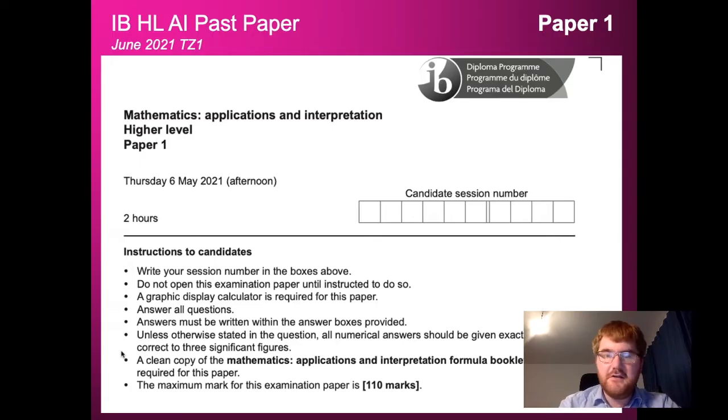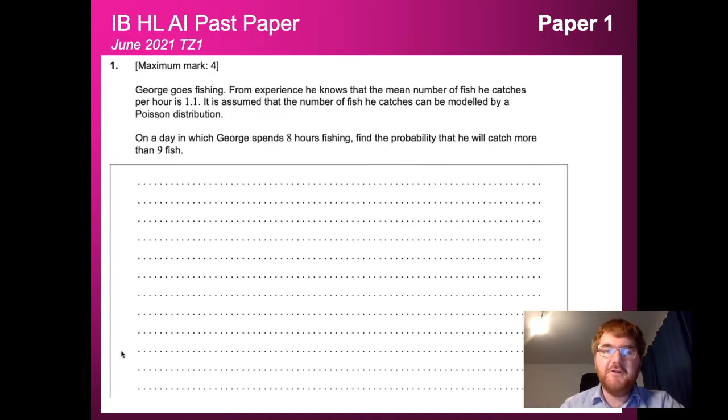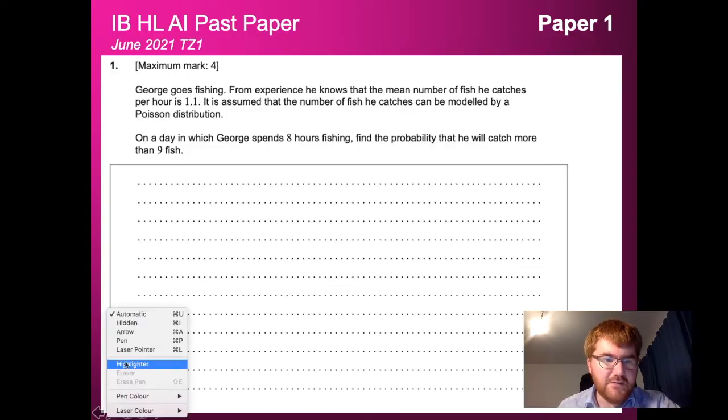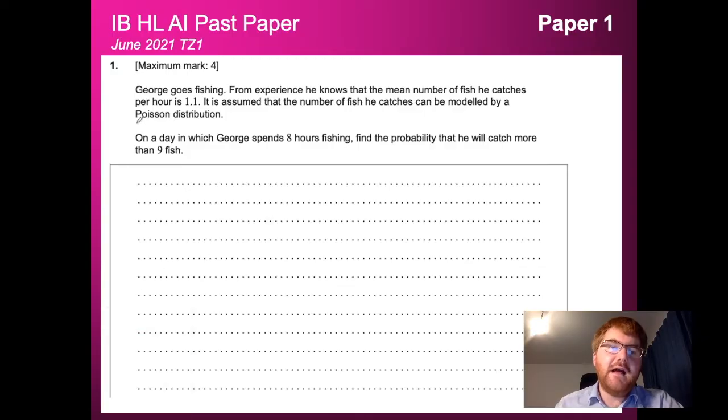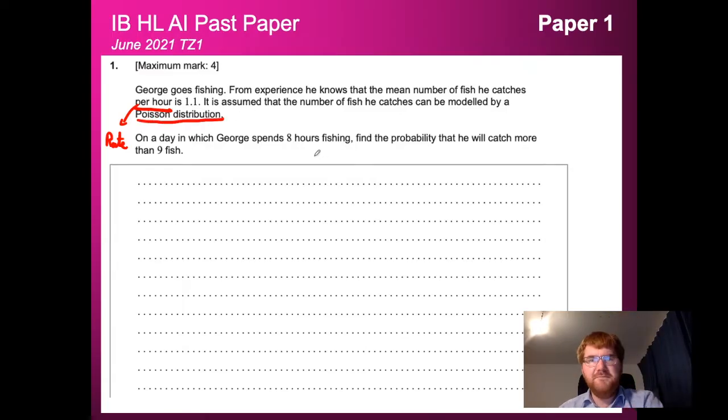Let's get started. So, question 1, we have George going fishing. From experience, he knows that the mean number of fish he catches per hour is 1.1. And as soon as you have a rate of some kind, you need to be thinking anyway a Poisson distribution. Now, with a very straightforward question like number 1, it will tell us actually here that assume that the number of fish he catches can be modelled by a Poisson distribution. So we're kind of told that already, but you need to be looking out for per hour or per minute or per second, generally indicates a Poisson distribution to use.